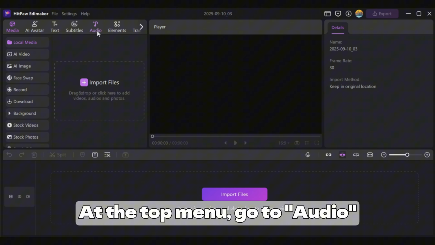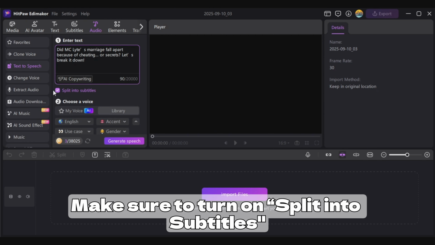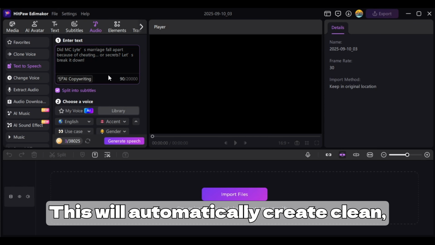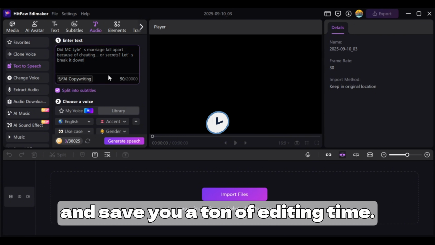At the top menu, go to Audio. Then select Text to Speech. Paste in the script we generated earlier. Make sure to turn on Split into Subtitles. This will automatically create clean, synced captions and save you a ton of editing time.